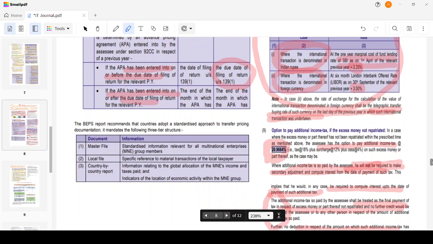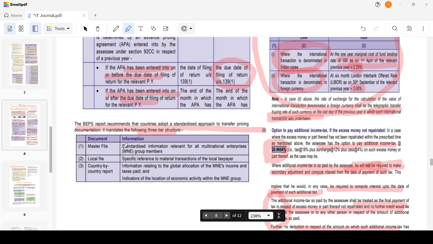Now, in the initial part we also discussed that if it is a multinational enterprise, it has to maintain and furnish some reports like master file, CBC reporting, etc. Right? That's what we are going to discuss now. What is a master file? The BEPS report recommends that countries adopt a standardized approach to transfer pricing documentation. So there should be a standard documentation procedure. That's why this was implemented, which is a three-tier structure. There are three different tiers.